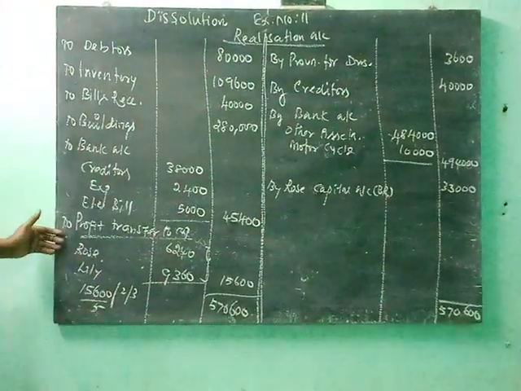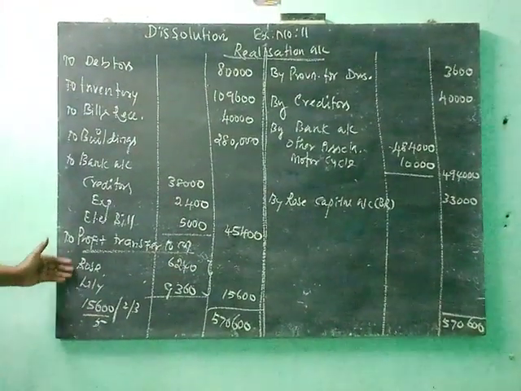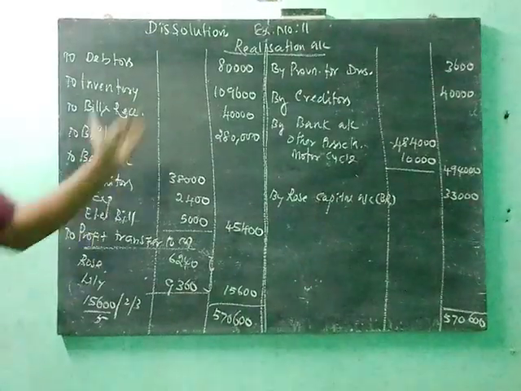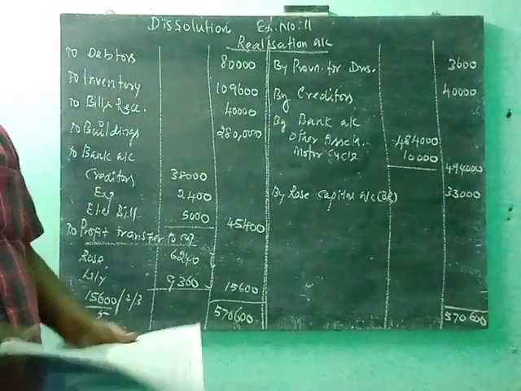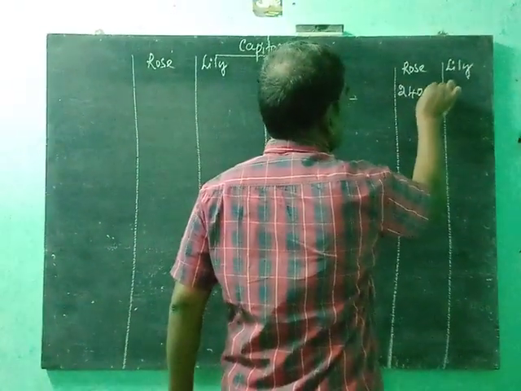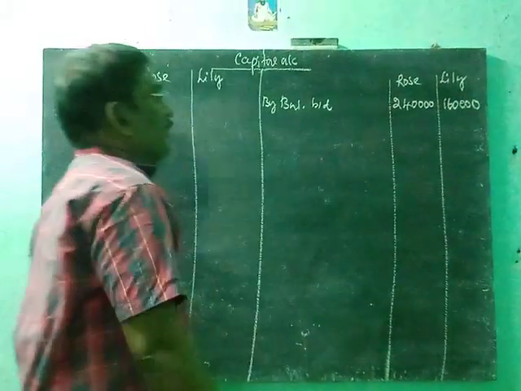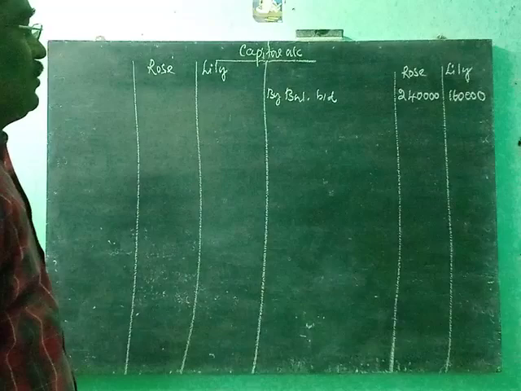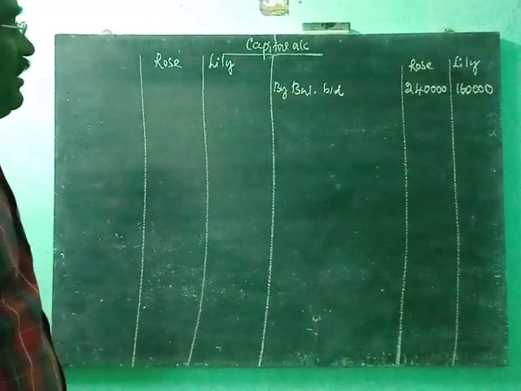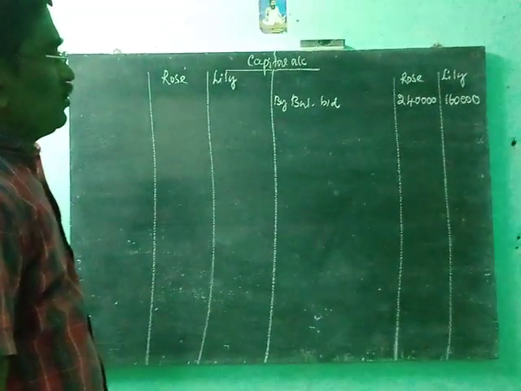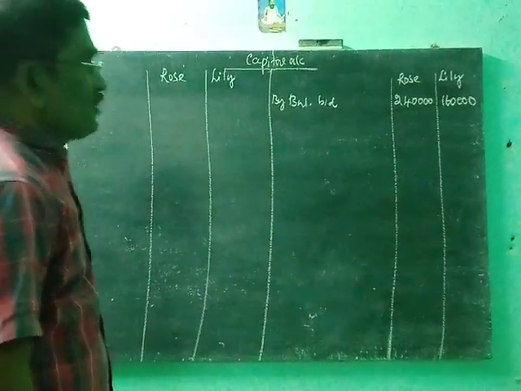Here, profit for Rose and Lily, both transferred to the credit side of the capital account. So capital balance: capital is a liability, and the liability balance is on the credit side. So balance brought down 2,40,000 and 1,60,000.